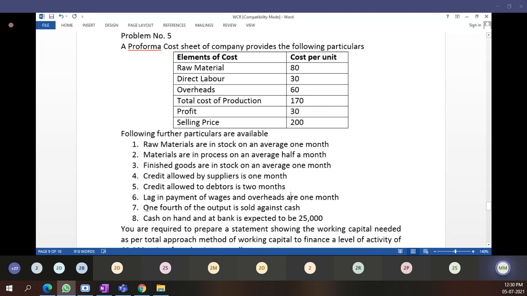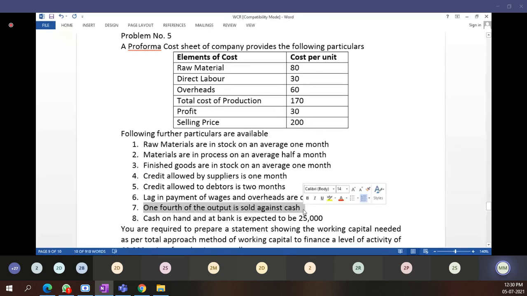Then 1/4 of the output is sold against cash. See here students, 1/4 of the output is sold in cash. Means 3/4 we have sold on credit, 1/4 we have sold in cash. You getting my point, students? 1/4 of the output is sold against cash.